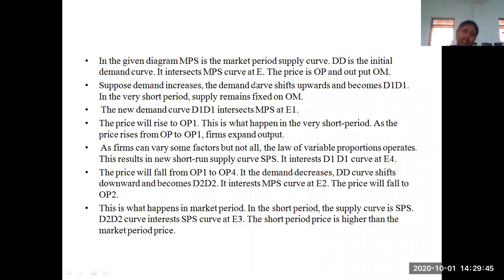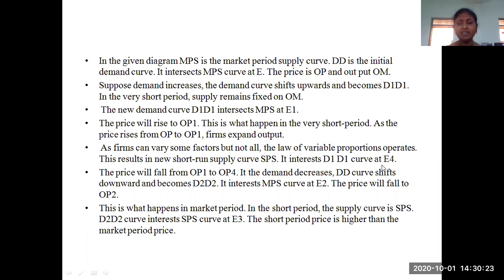Whatever I have explained, I have written in this PPT. If you require, I will go through it once again, for your understanding and reference. As I have explained, firms can vary some factors but not all, so the law of variable proportion operates, because in a short period we change only the variable factors, not the fixed factors. This results in a new short run supply curve. Already I have told you SPS means short period supply curve or short run supply curve.